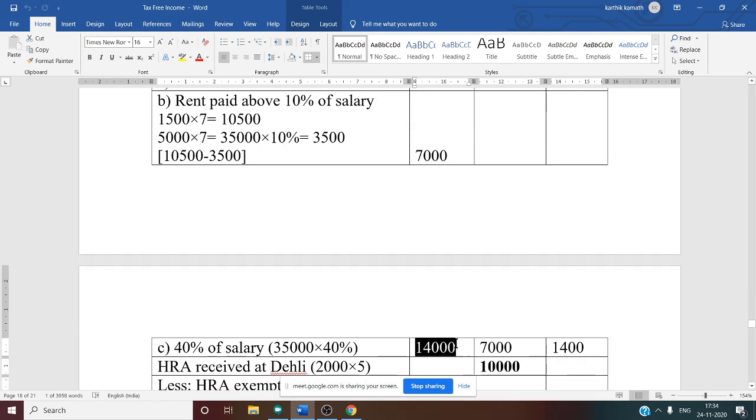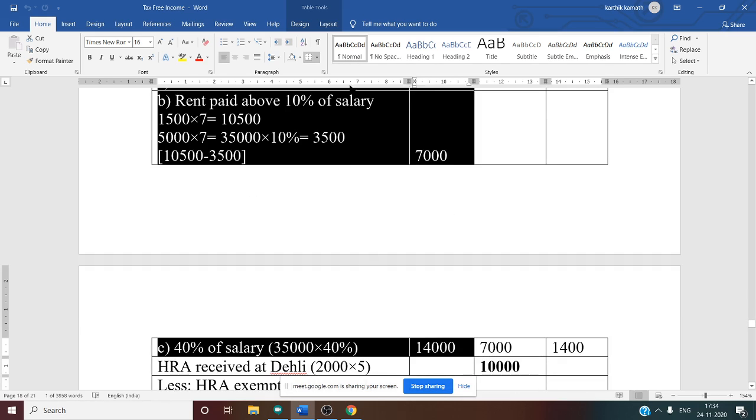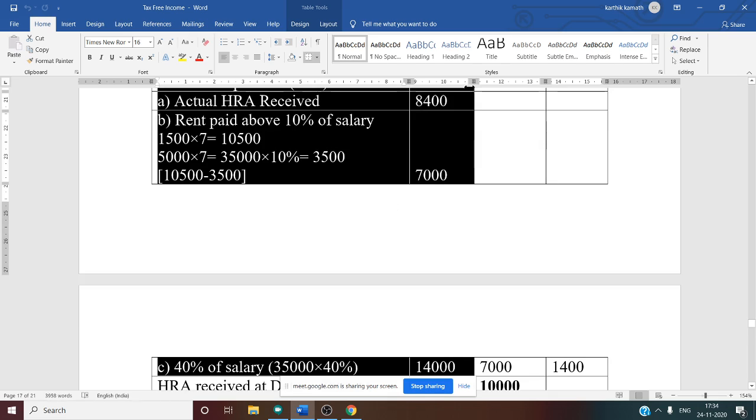Among these three conditions, whichever is least is exempt. Which is least? Can you tell me? Which is least now?